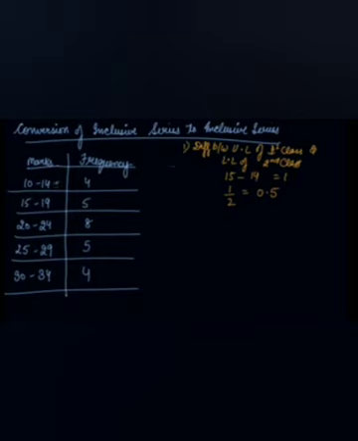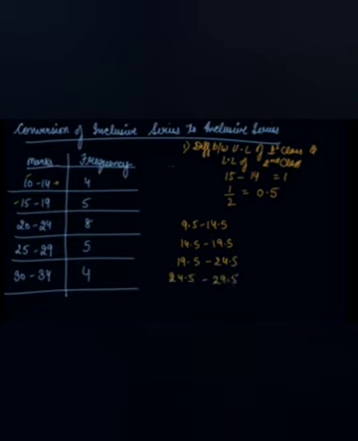You subtract half from the lower limit and add half to the upper limit, so you get 9.5 to 14.5, 14.5 to 19.5, then 19.5 to 24.5, then 24.5 to 29.5, and then 29.5 to 34.5.